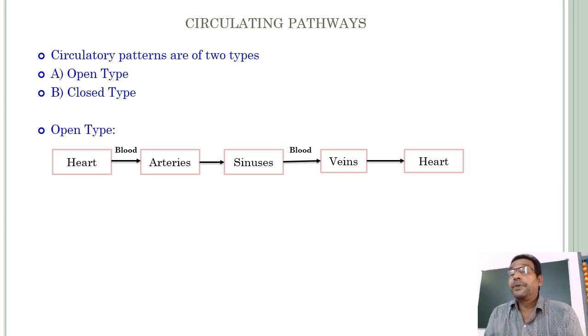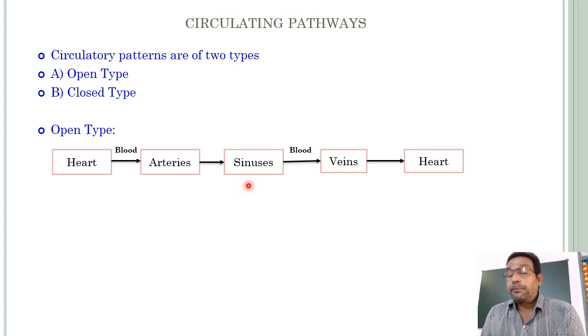Here I mentioned a simple flow chart. Observe this. Blood from the heart, through arteries, reaches sinuses. What are sinuses? In the type study, the cockroach Periplaneta americana, the blood circulatory system is open type.